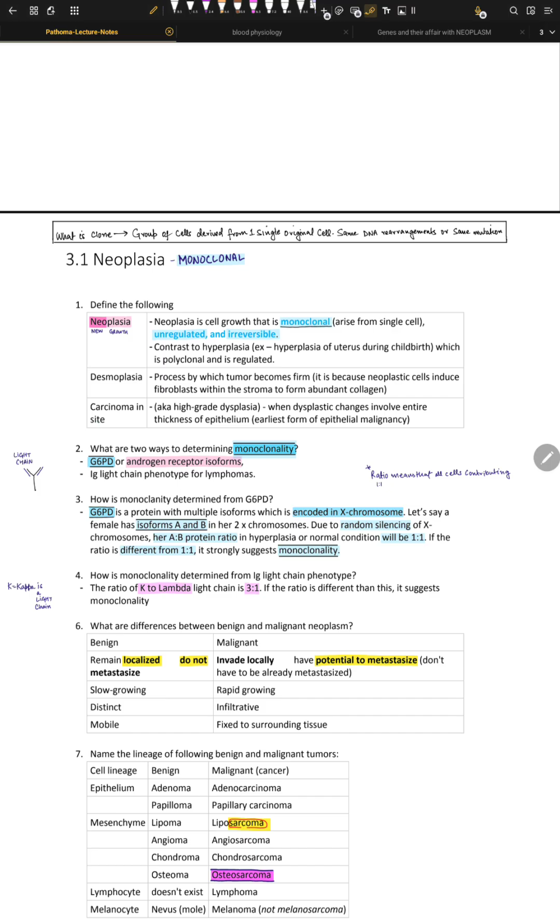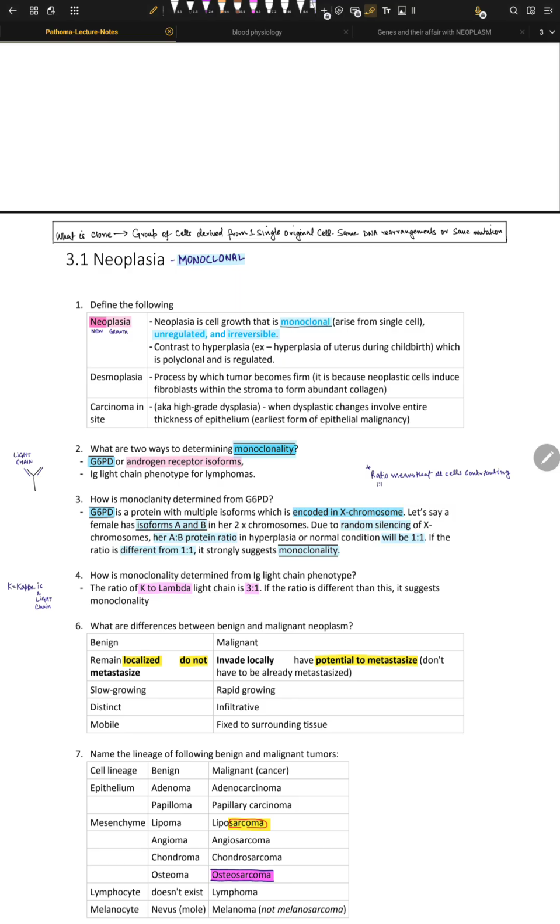Neoplasia is just new, abnormal, uncontrolled, irreversible growth of cells, right? It's unregulated because the cell grows without any normal control mechanism, right? And it's irreversible because once the cell starts becoming neoplastic, they cannot go back. They will not go back, even if the stimulus is removed.